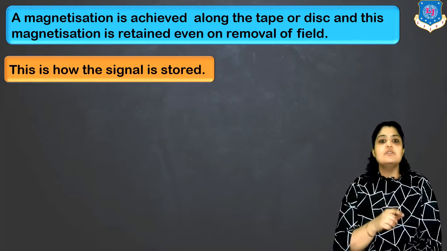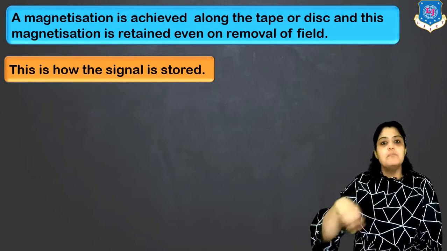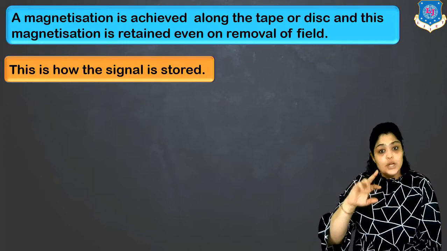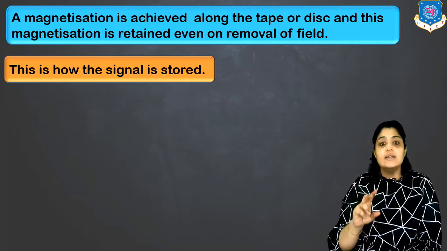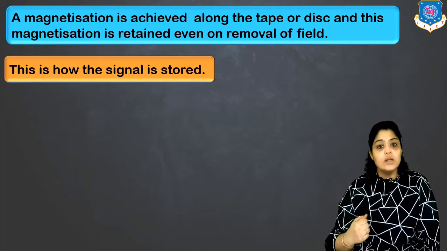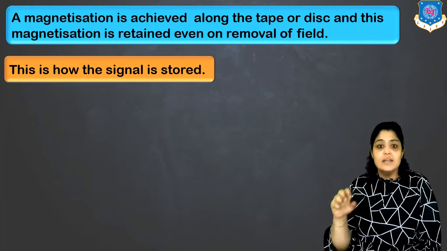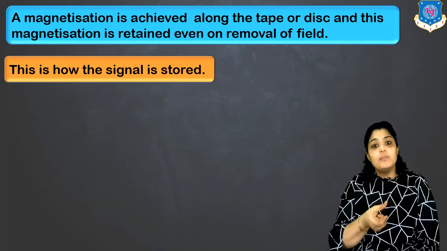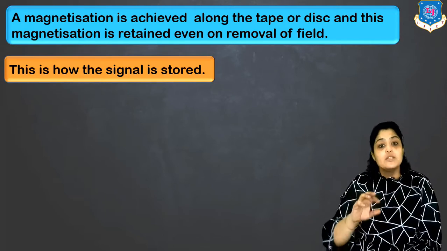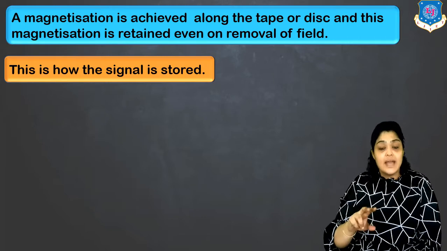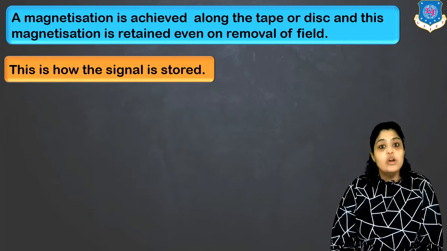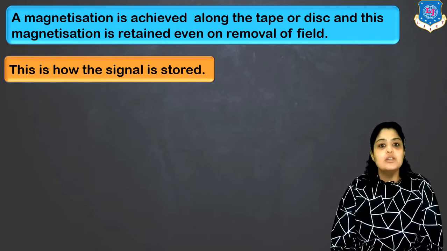Now you know the reading process is also done with the help of the same setup, but it's the reverse process. How do we record data? Due to the signal, there is a change in recording current, change in magnetic field, and this creates a pattern on the tape. Now if I want to read the data, what will happen? The tape already has data written in the form of magnetic patterns. So the tape now passes through this core. And the coil is connected to a voltmeter. So whenever there is a change in magnetic pattern, I mean there is a change in flux, there will be an EMF generated which can be sensed by the voltmeter, which is then amplified and converted back to the original signal.